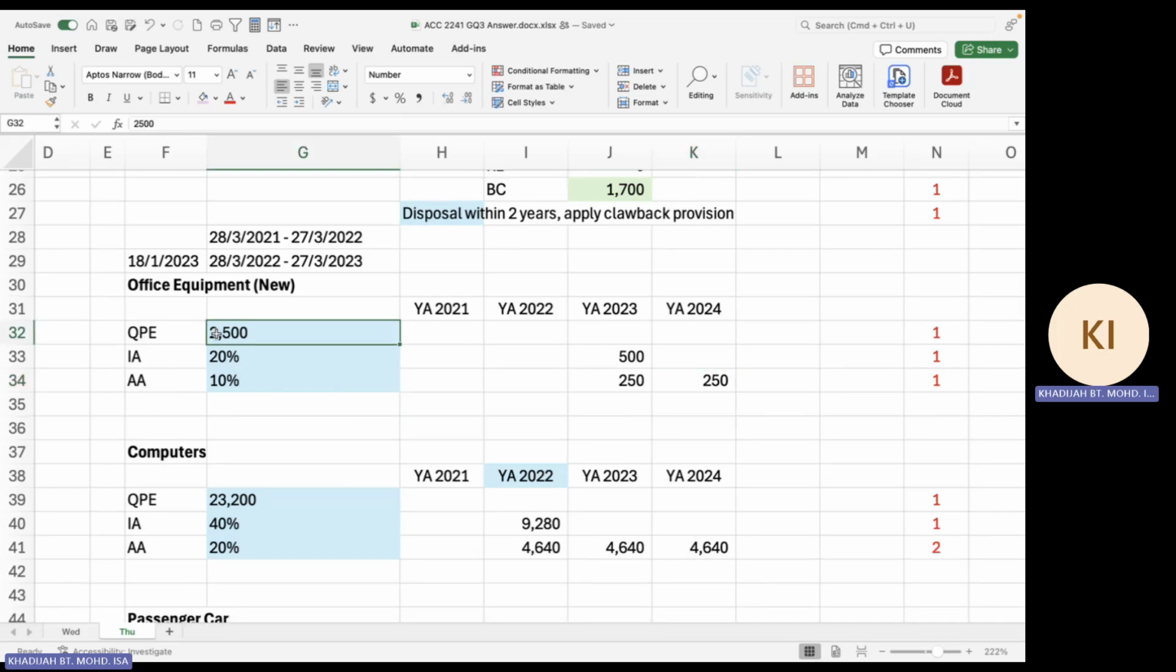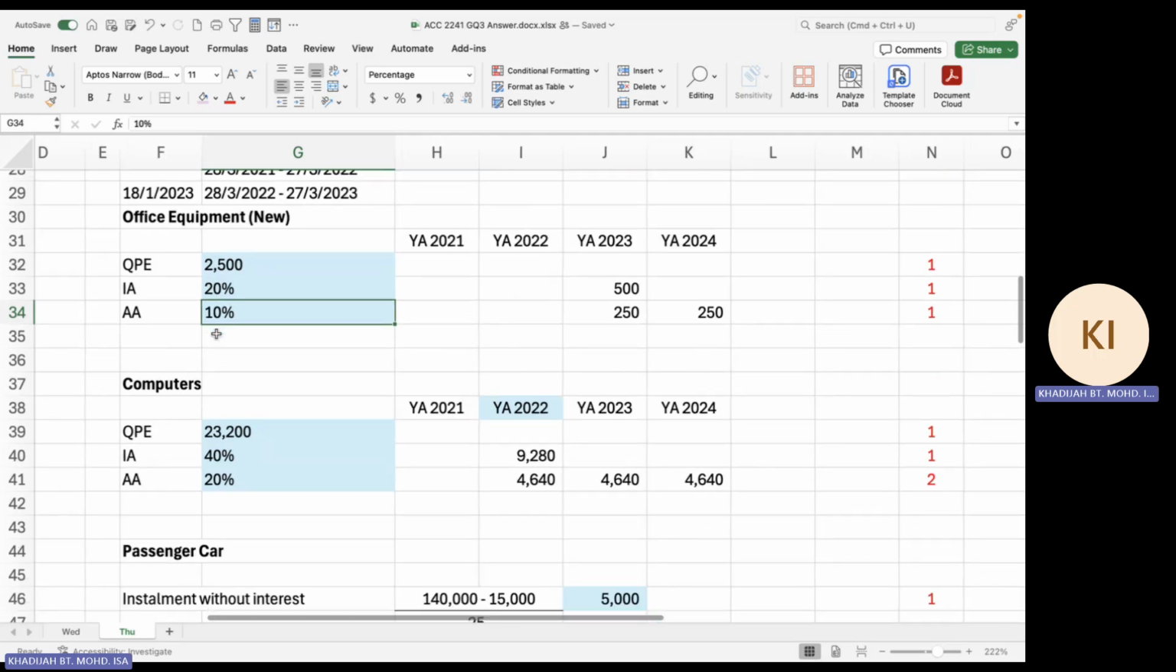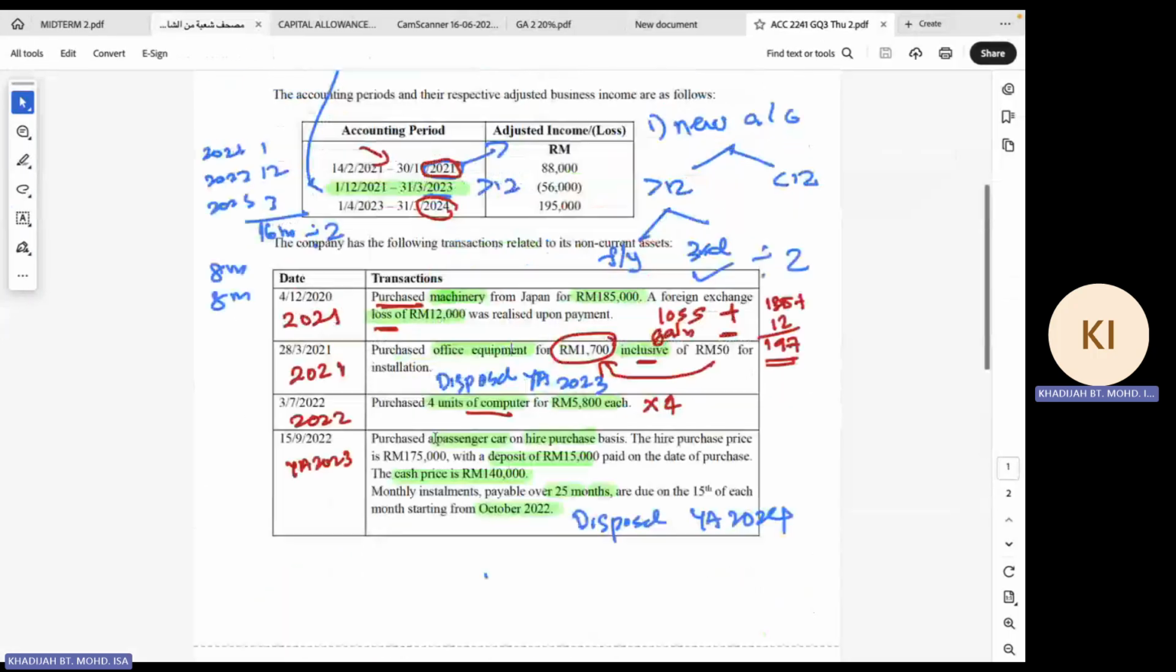Some of you took into account the disposal value. No, the value of the new office equipment is still 2,500. So that's 1, 2, 3 marks for your office equipment. The next one is the computer. It's very straightforward.